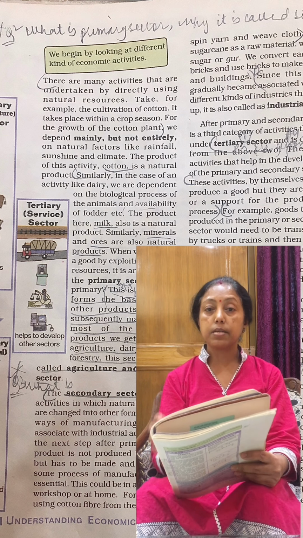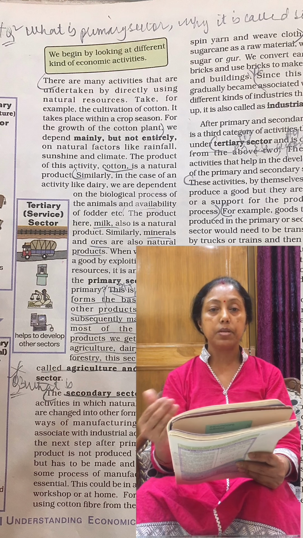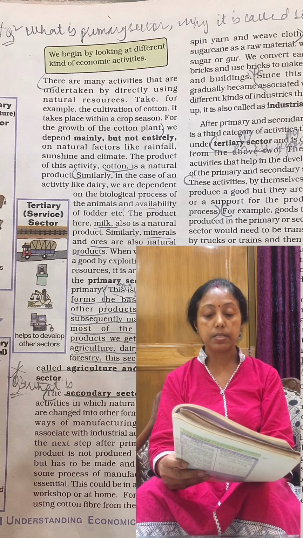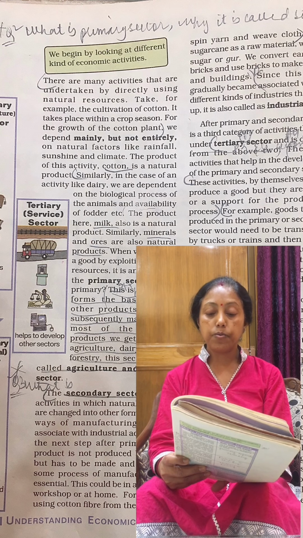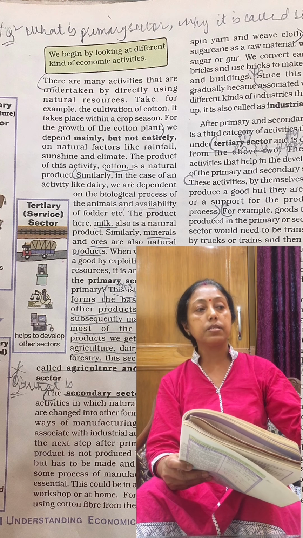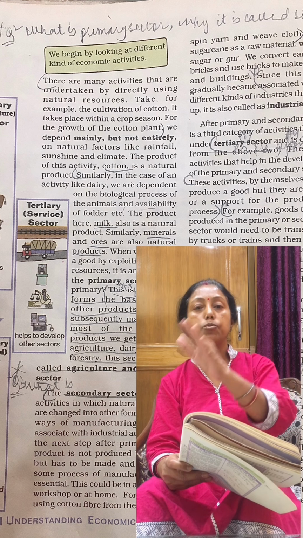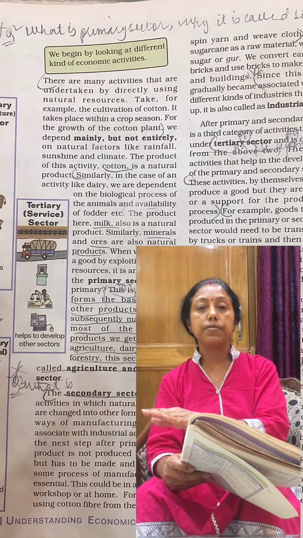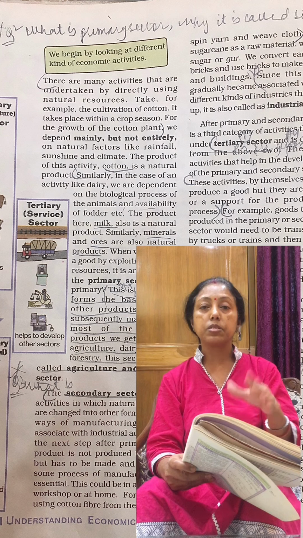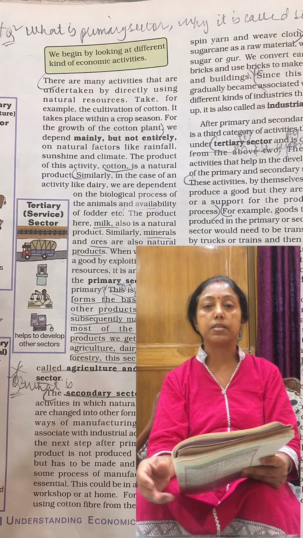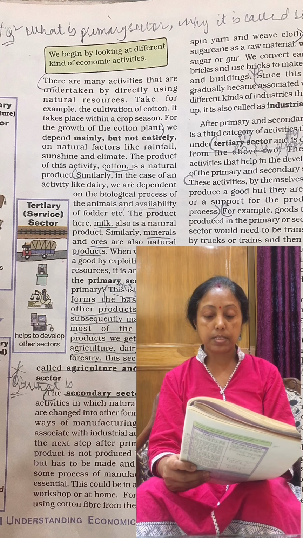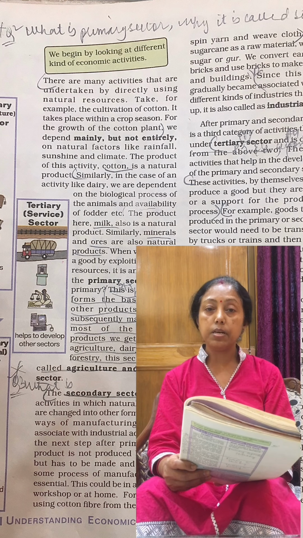The secondary sector: after the primary sector, the second stage comes, which we call the secondary sector. The secondary sector covers activities in which natural products are changed into other forms through manufacturing, which we associate with industrial activity. When we send natural things to be processed in an industry or a factory, that process we call secondary. It is the next step after the primary.